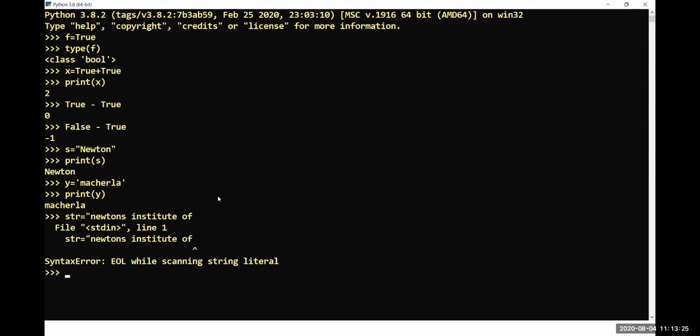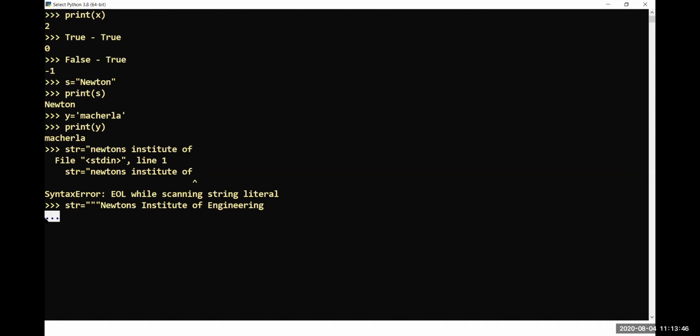If you want to continue to the next line, str will be equal to, you have to include three double quotes, and Newton's Institute of Engineering. Let me go ahead with the second line. As and when you go to the second line, three dots will be displayed here.